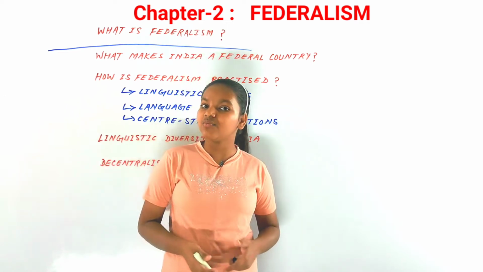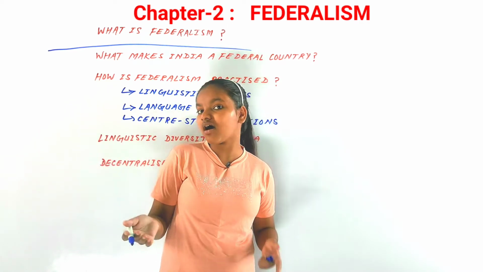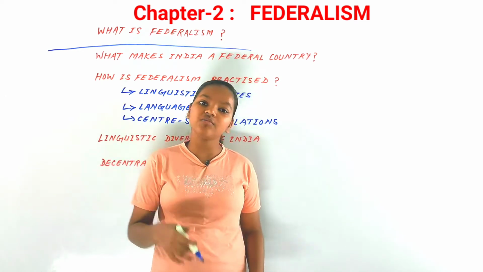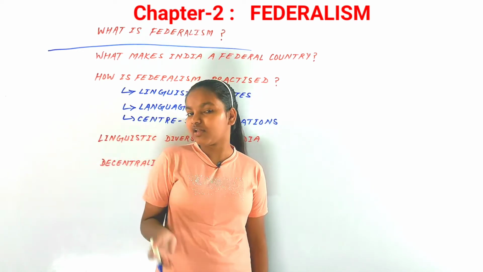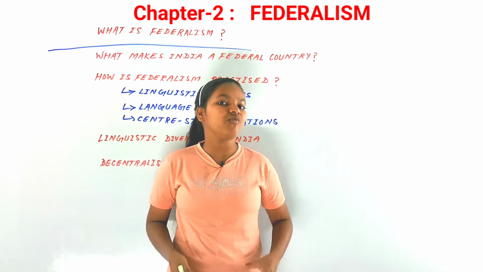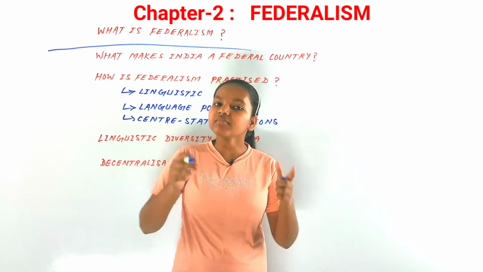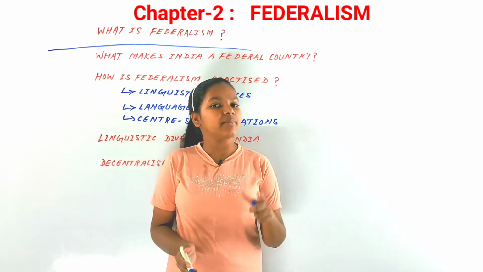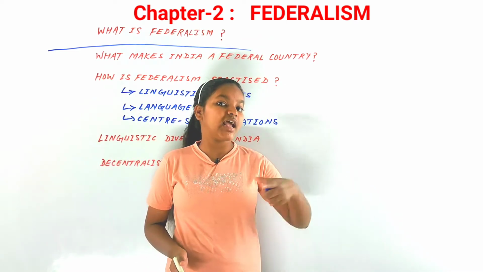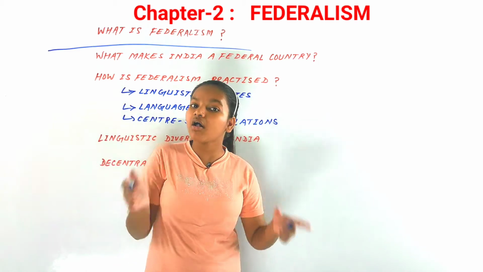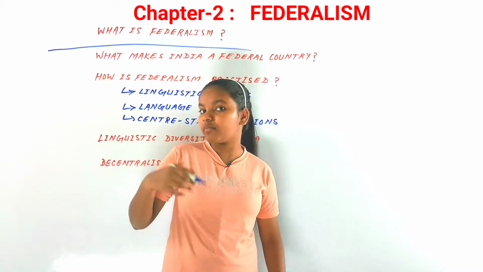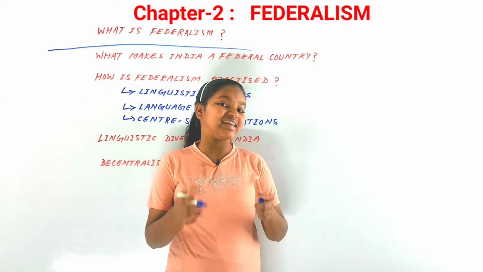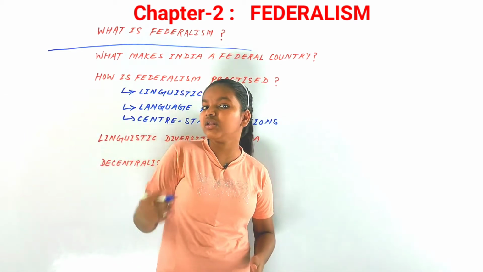In federalism there are different levels, or tiers, of government. There are basically two levels. The first is for the entire country: its main work is to look after the whole country and its international relations, and it is known as the federal government, or in India the central or union government.